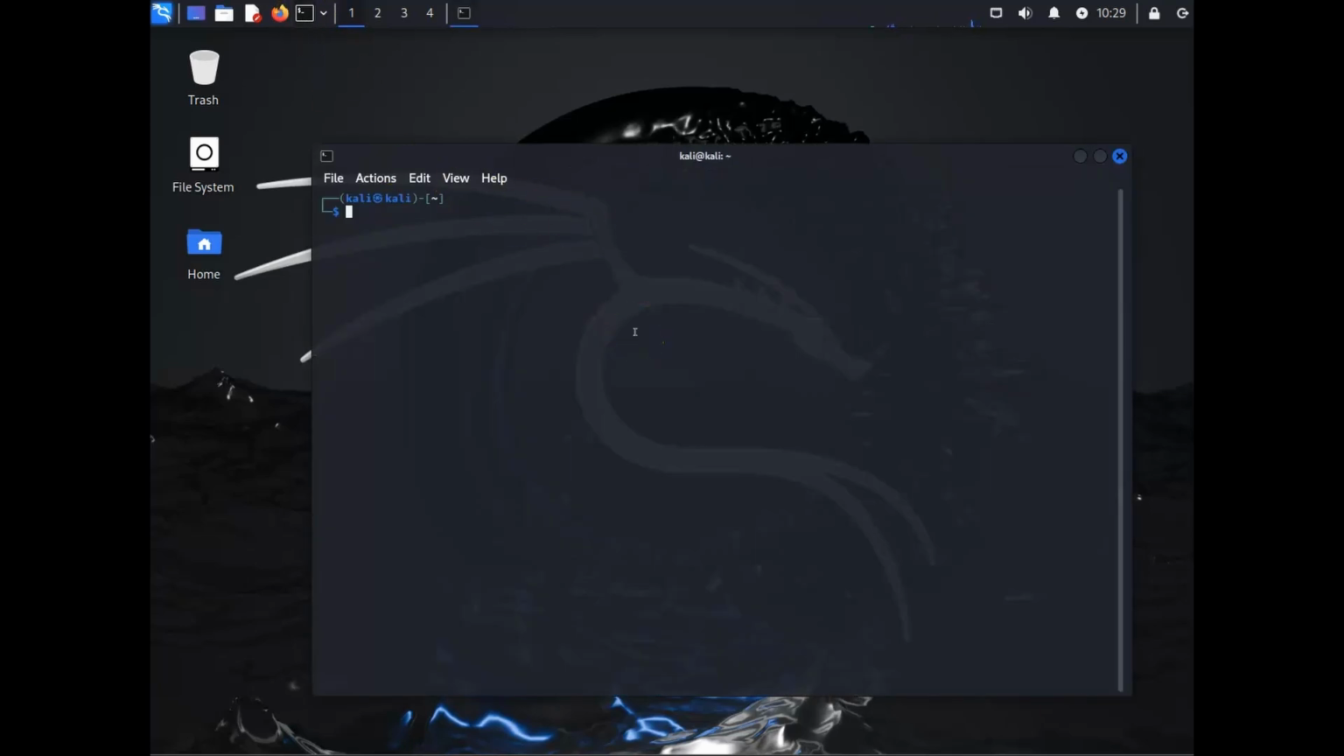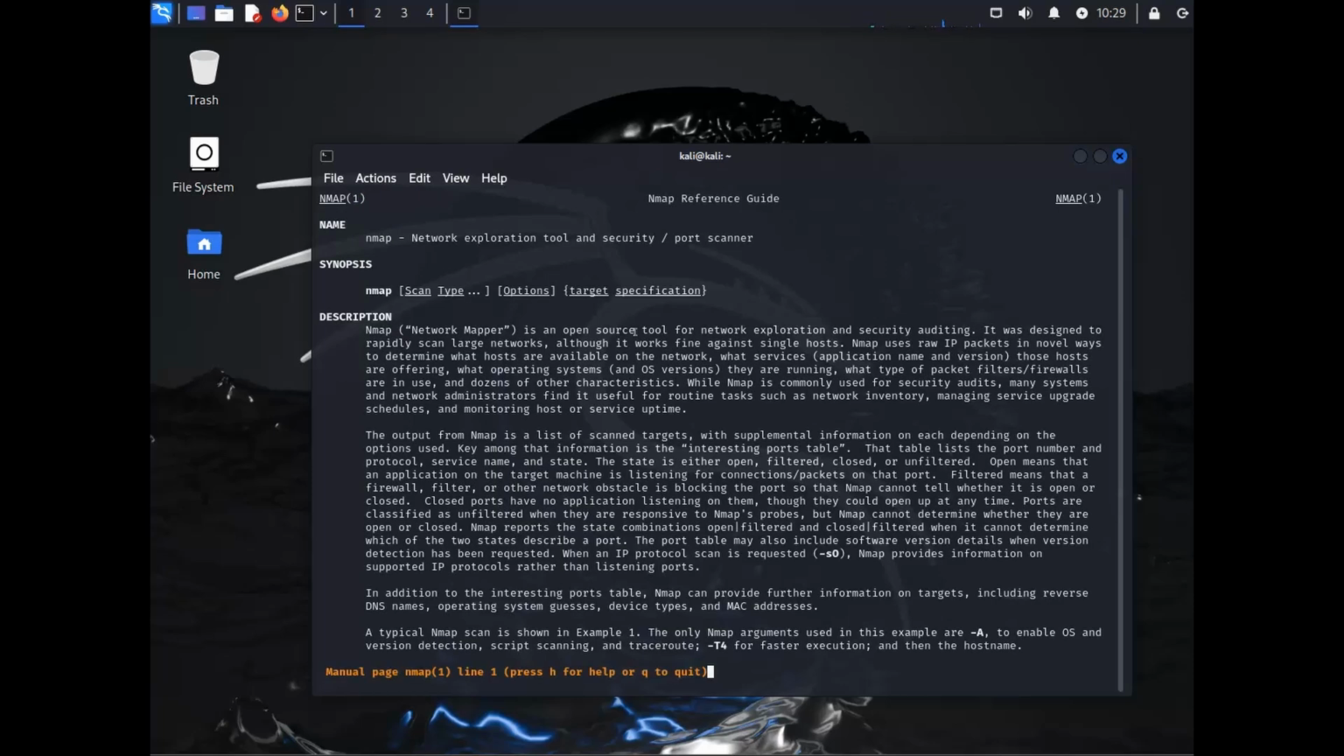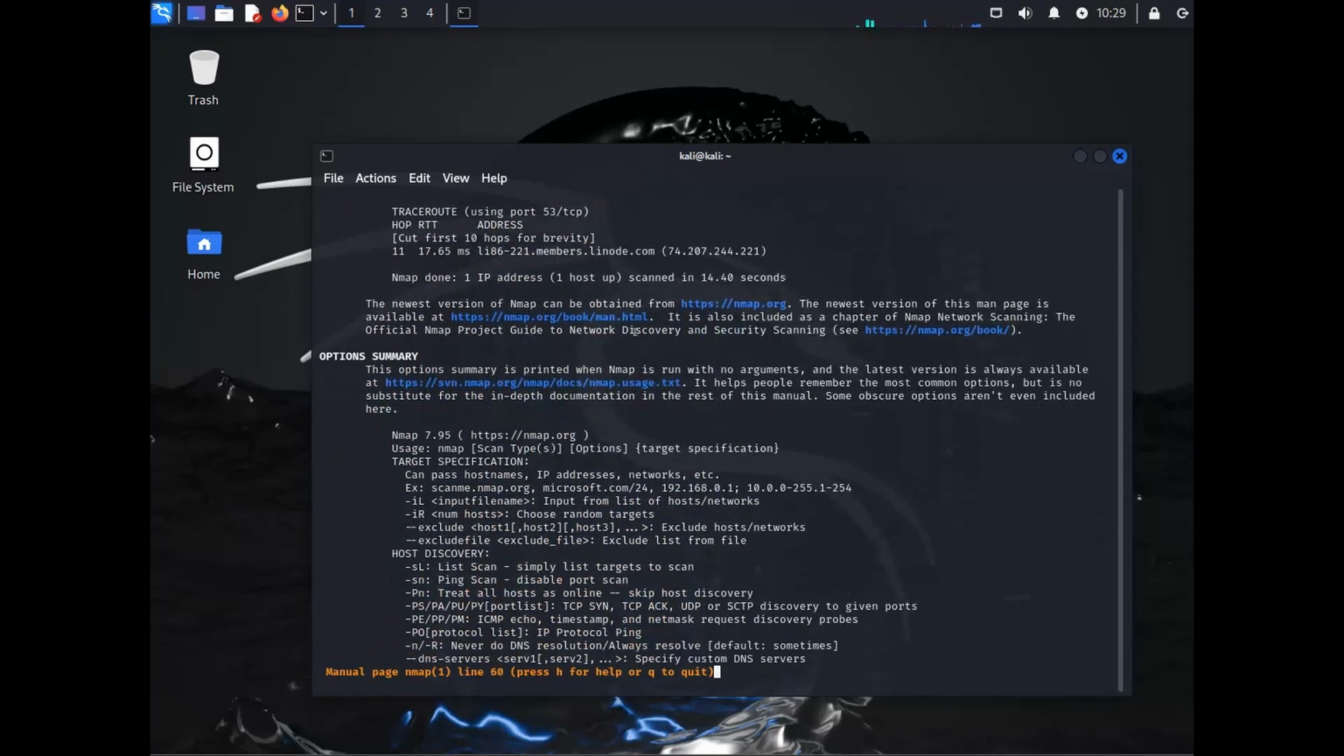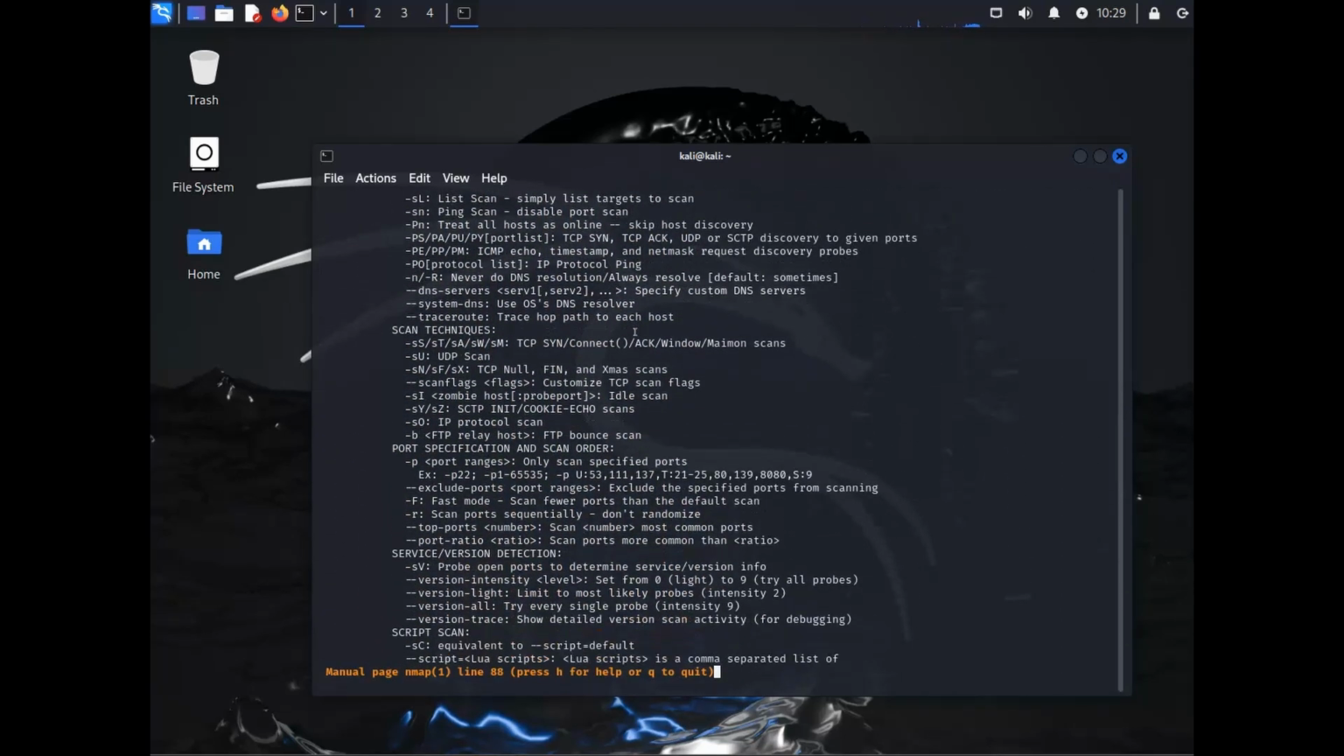Let's open up our terminal, and traditionally if you wanted to learn anything about something, you would do man and you would type in the command. So we'll do nmap as an example. In here, we're going to have just articles and articles of information, which is great. If you want to read through that, that's totally fine. But TLDR is too long to read.